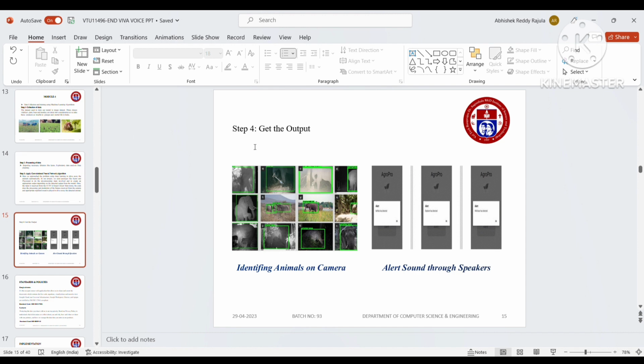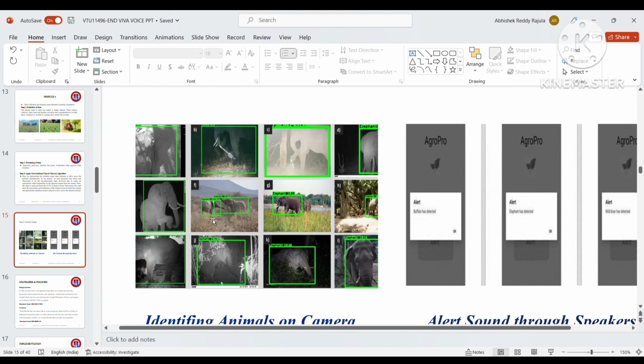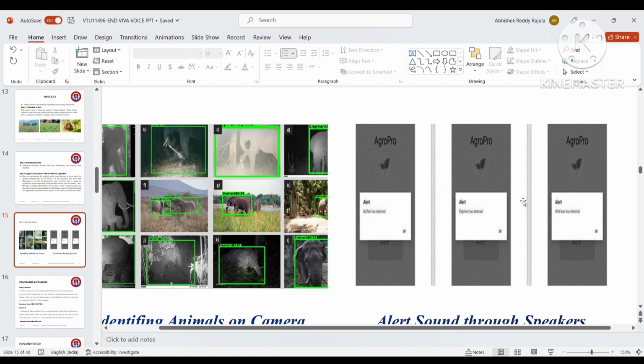Here in step 4 we can see the output: at night times we usually see the animals in the field. These are the pictures you can see when animals are coming into the fields, which we have detected through the camera. This is the night time when animals are coming, with the camera feeding, and the morning time. And these are the alert messages that we'll be getting on our phones. And this is the main thing, the alert sound through speakers that we will have.